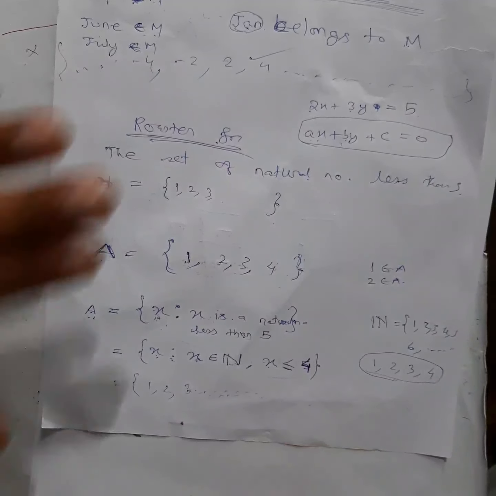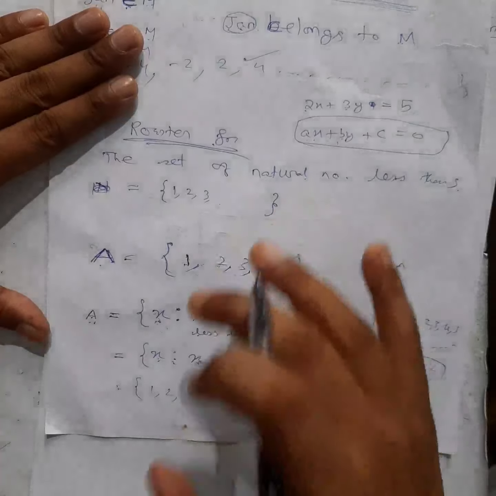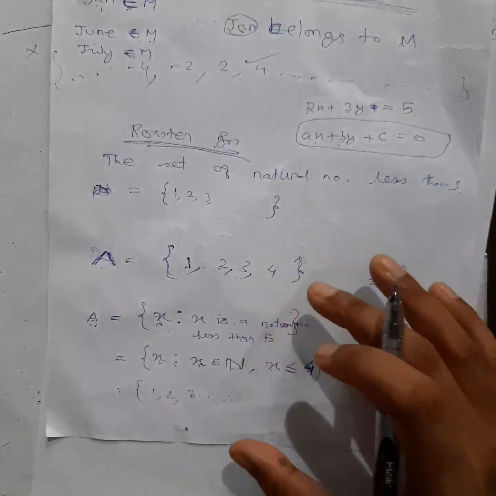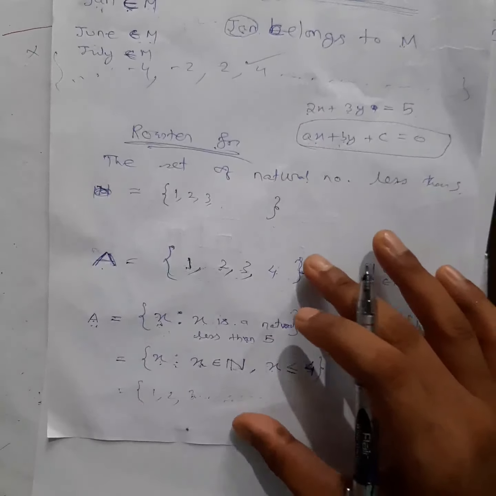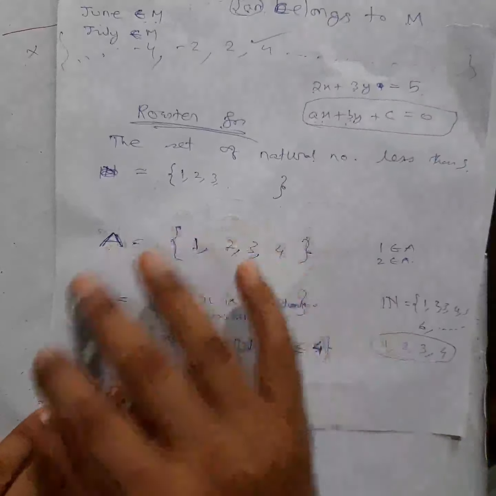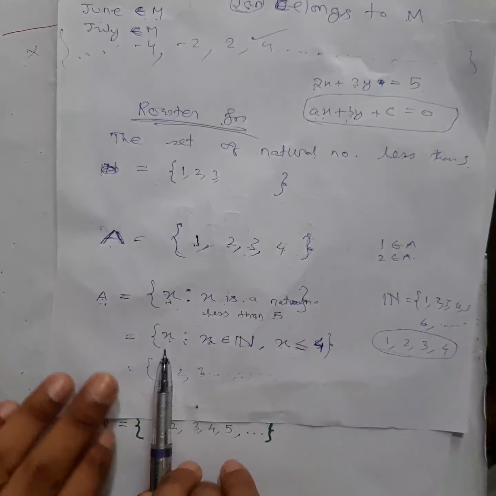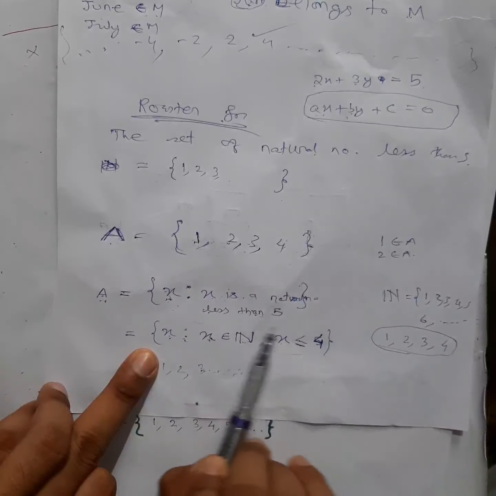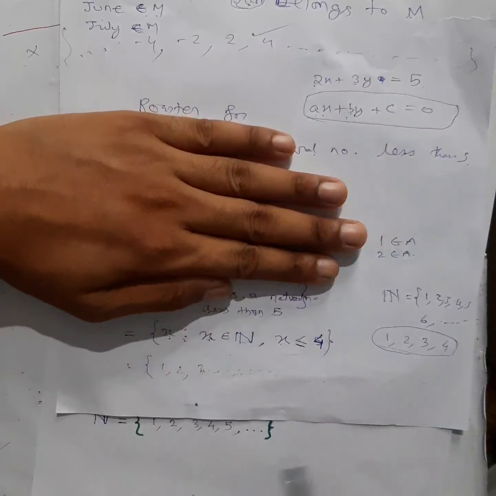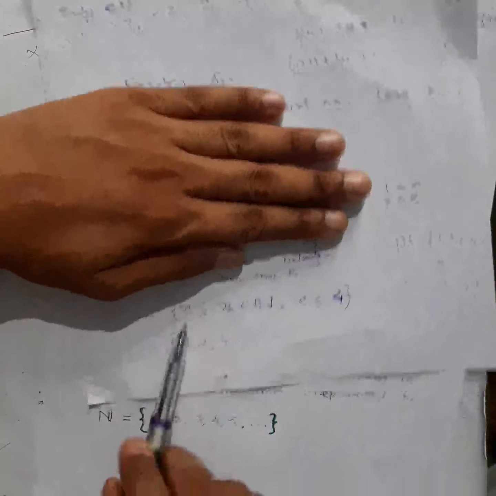Okay, I hope you are getting some ideas. We will discuss more on this. Since you are doing it for the first time, you might find it a little weird. So don't worry, these are not tough. I have written this list in a general form. I have not listed it. You can see I have not written 1, 2, 3, 4, the whole list. I am simply writing a property.